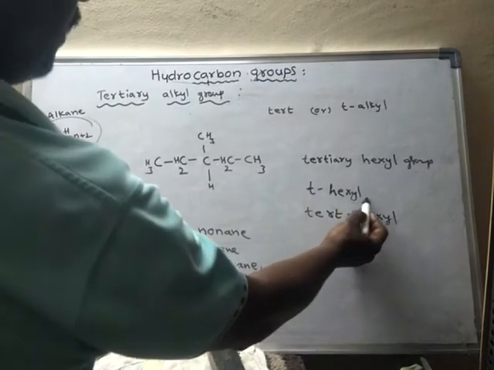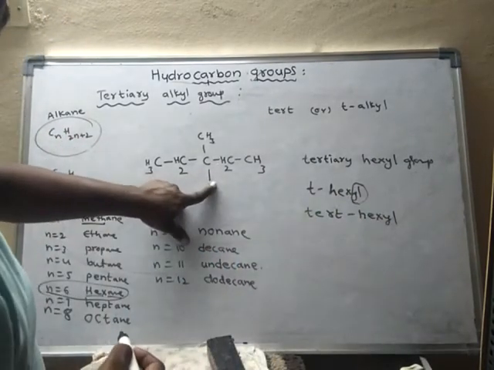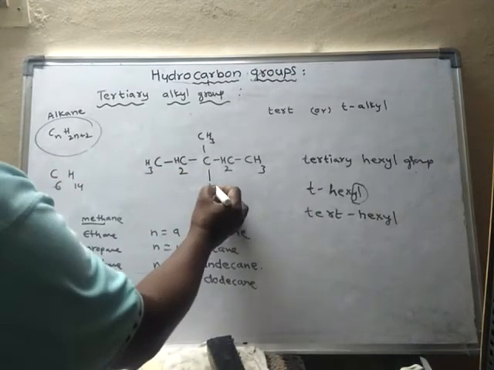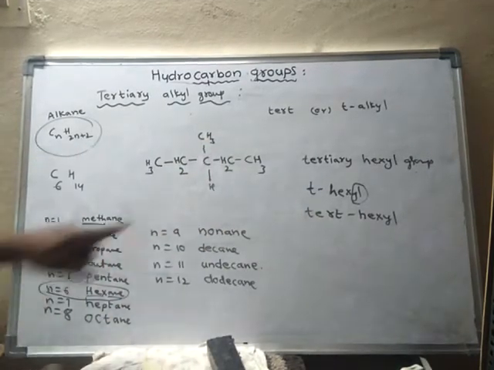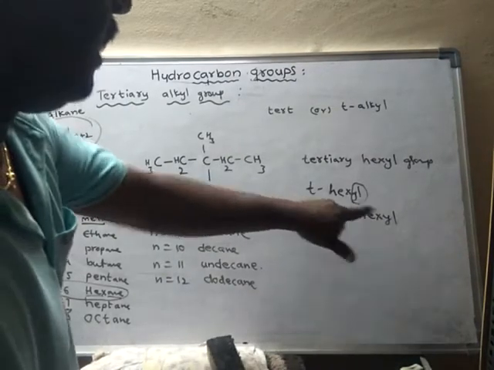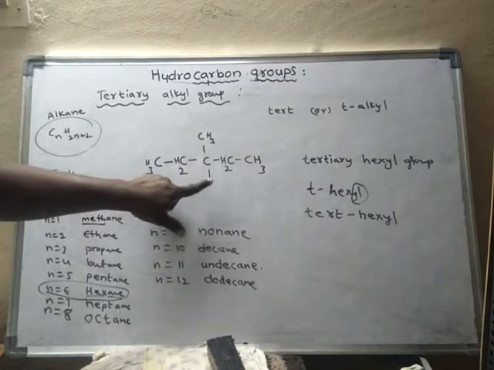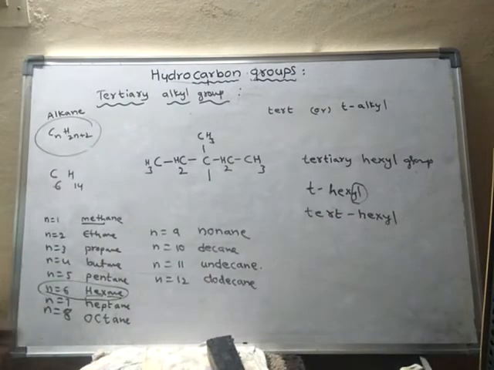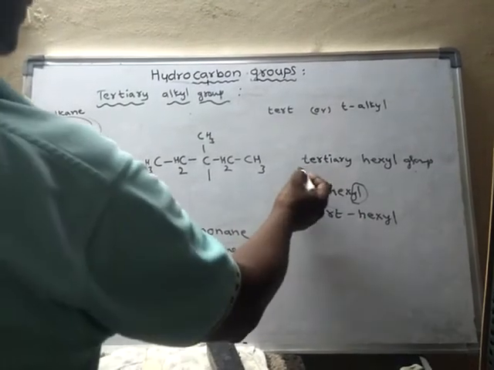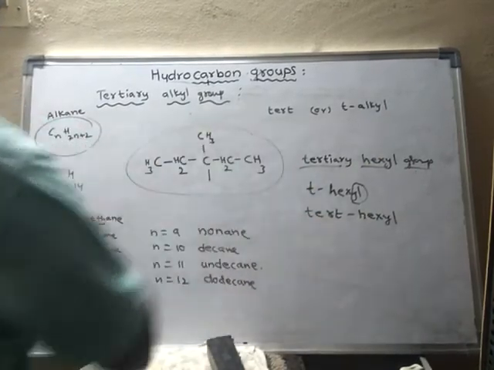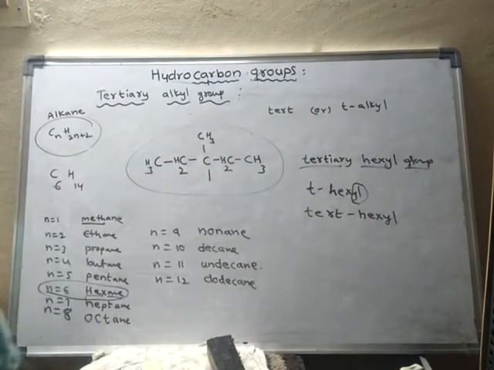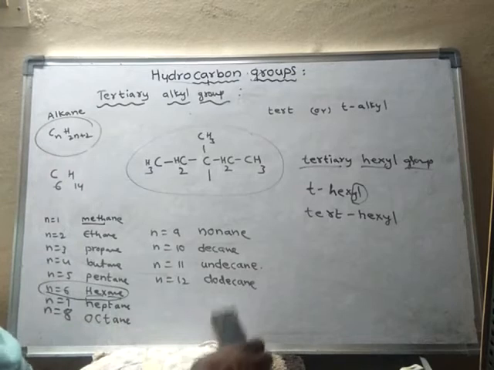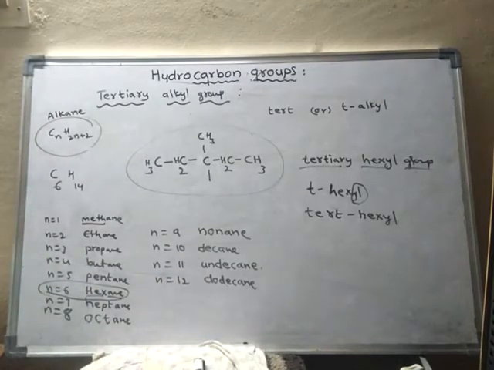So here, why did I write alkyl? Because one hydrogen is removed. So actually this is hexane, but if I remove hydrogen, then it will become hexyl. Which hydrogen have I removed? I have removed hydrogen from the tertiary carbon. Hence it is said to be tertiary hexyl, or else T-hexyl, tertiary hexyl group. So this is a hydrocarbon group. Like this, the tertiary alkyl groups can be written. I will give you one or two more examples.